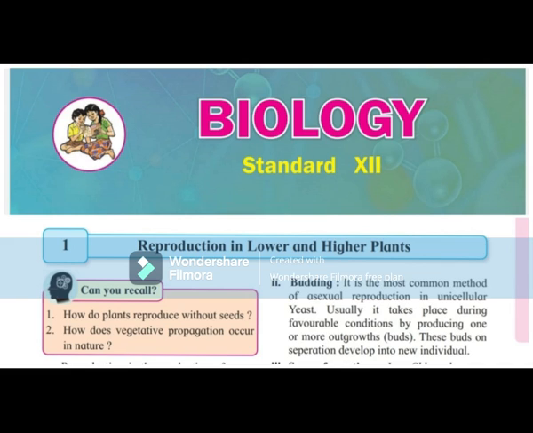Syngamy is the fusion of a haploid male gamete with the haploid female gamete (egg) to produce a diploid zygote, whereas in triple fusion, the second haploid male gamete fuses with the diploid secondary nucleus, producing the primary endosperm nucleus, that is PEN, which develops into triploid endosperm. The zygote develops into the embryo. Syngamy is a type of generative fertilization, whereas triple fusion is a type of vegetative fertilization. Here, both the male gametes participate, and therefore it is described as double fertilization.